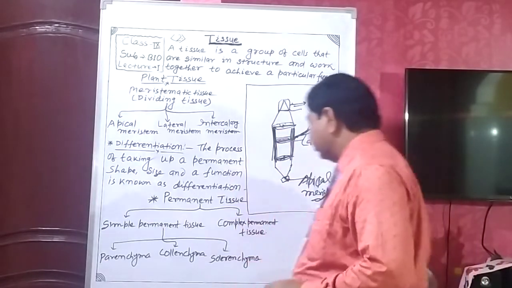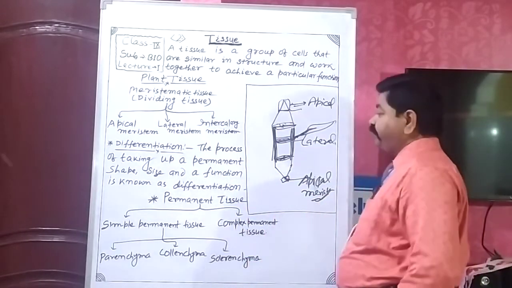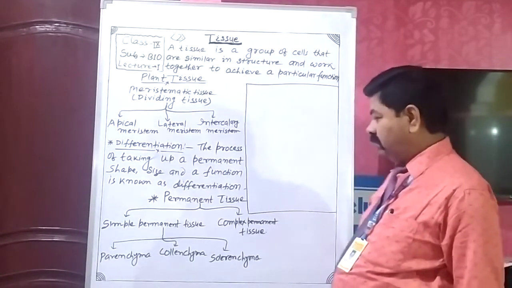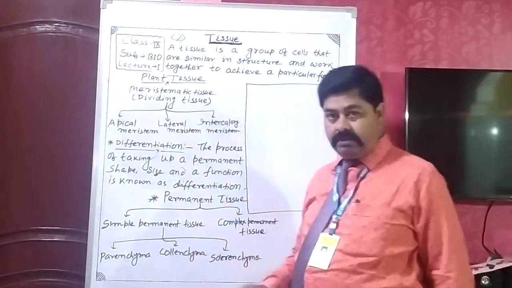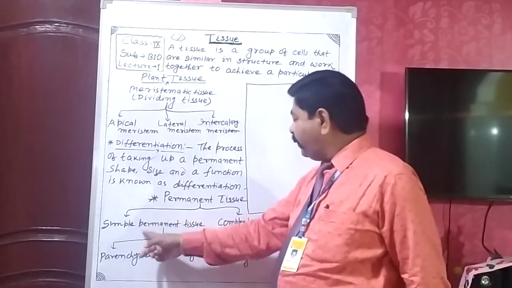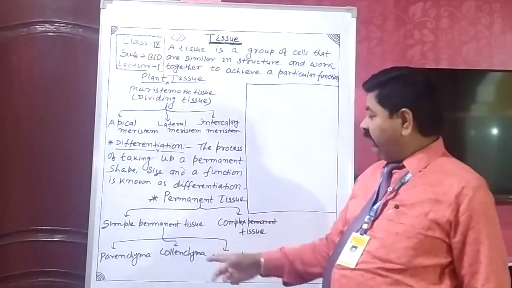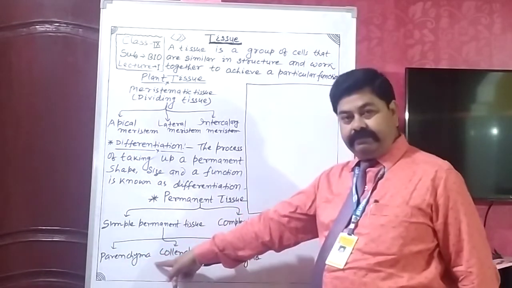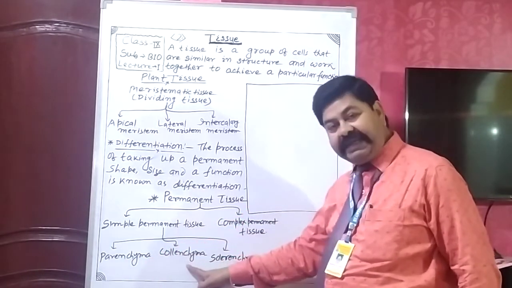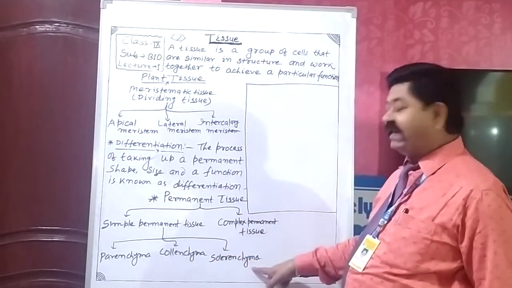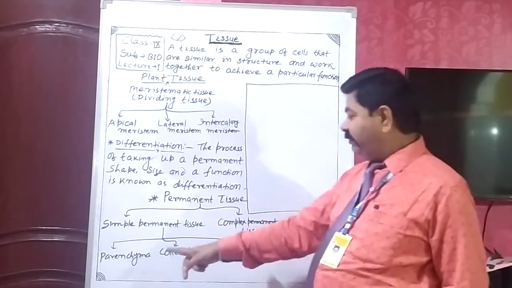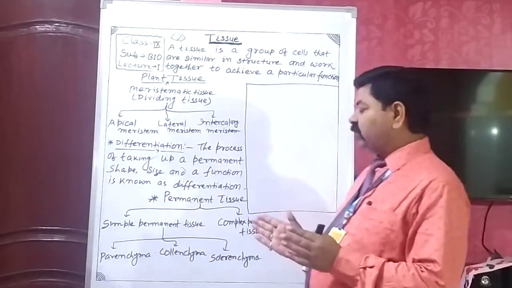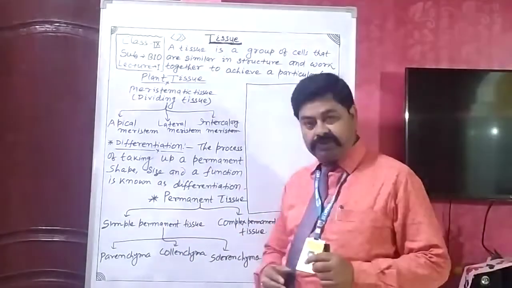Simple permanent tissue is divided into three parts: parenchyma, collenchyma and sclerenchyma.